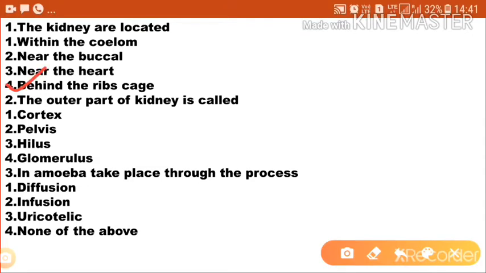Next question: the outer part of the kidney is called option 1, cortex; option 2, pelvis; option 3, hilus; option 4, glomerulus. So the outer part of the kidney is called cortex. Option 1 is the correct answer, and the inner part of the kidney is medulla.